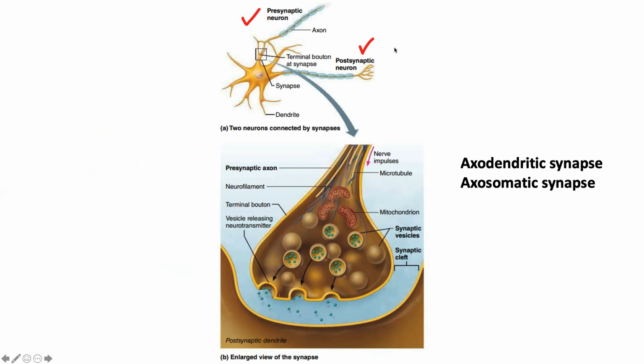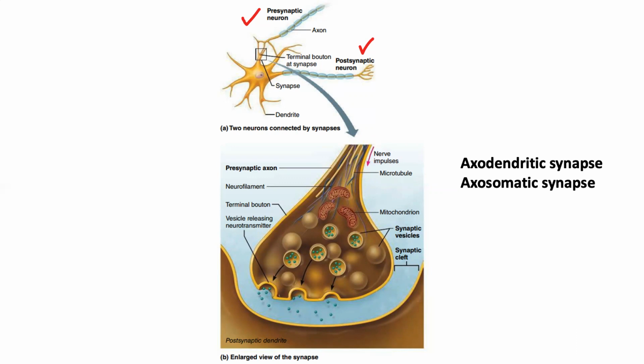So let's say if the terminal bouton ends on the dendrite of another neuron, then we will say exodendritic synapse. If the terminal bouton ends on an organ, such as muscle, we will say exosomatic synapse.